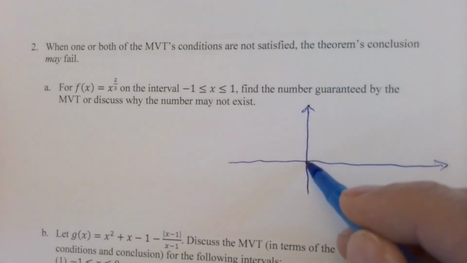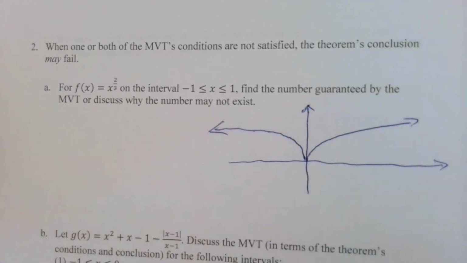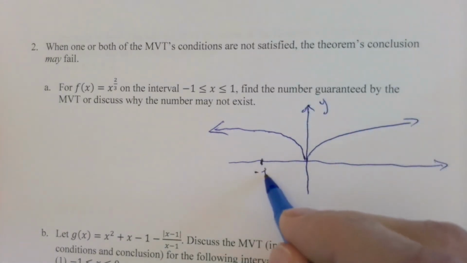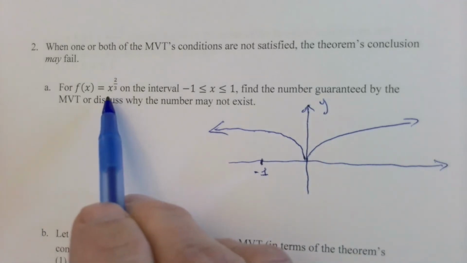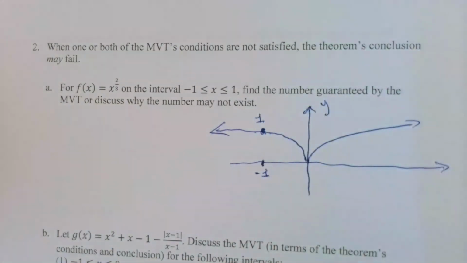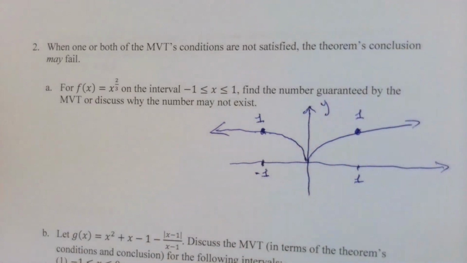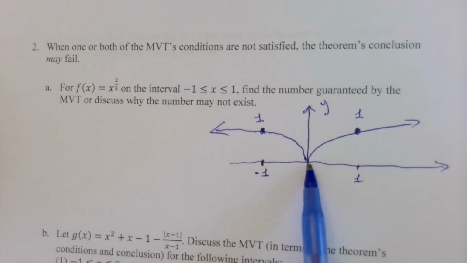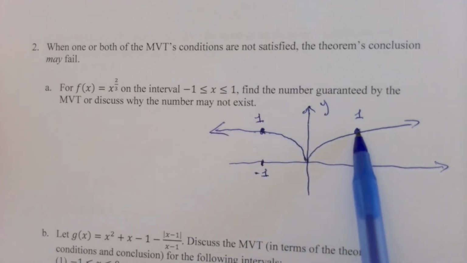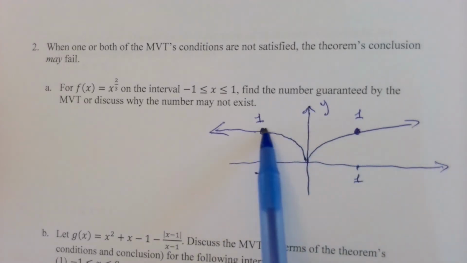X to the 2/3 looks a little bit like the square root of x, but back here you see the same thing, sort of as a reflection over the y-axis. And quickly here, if I put negative 1 into this, I square it and get positive 1, take the cube root, and the y value here is 1. If I put positive 1 in, I get the same. So here's a function that has a value of 1 decreasing to 0, going back up to 1. The average rate of change of something that starts at 1 and ends at 1 is 0. And in fact, if you drew that secant line through here that I talked about, its slope is 0.